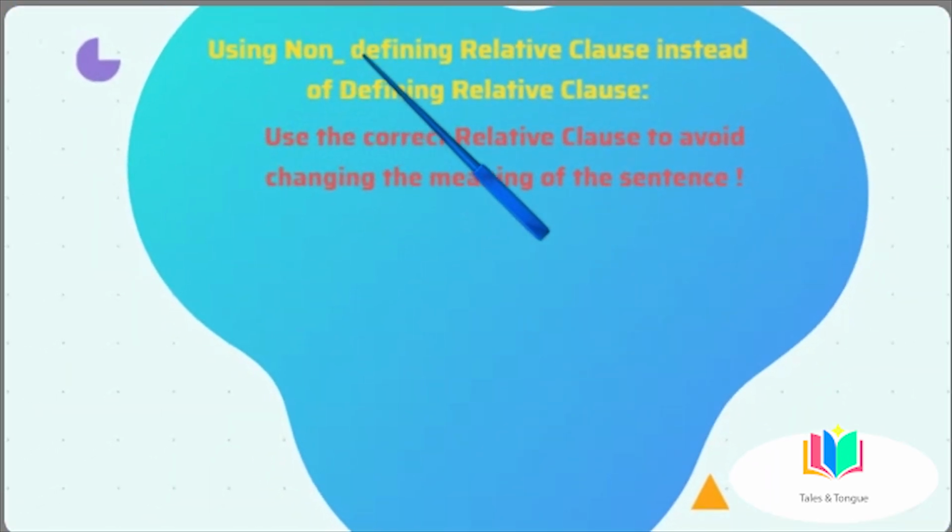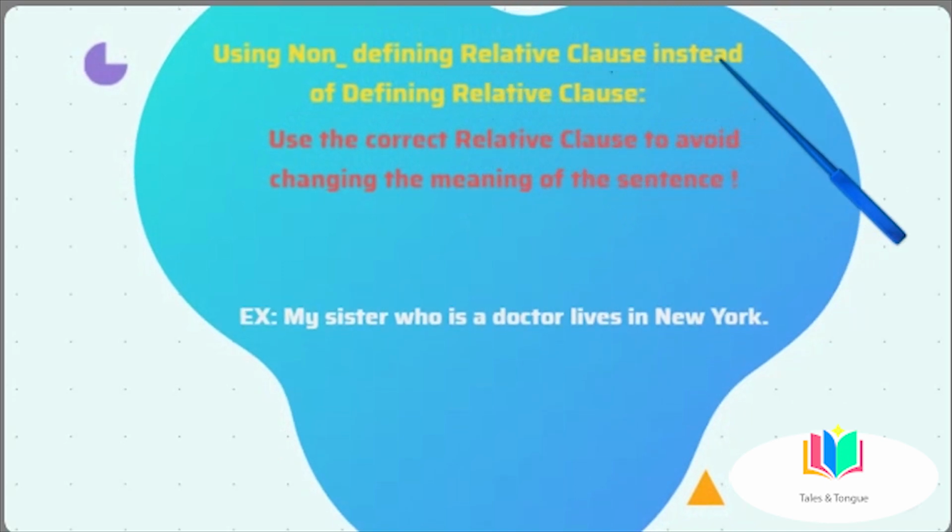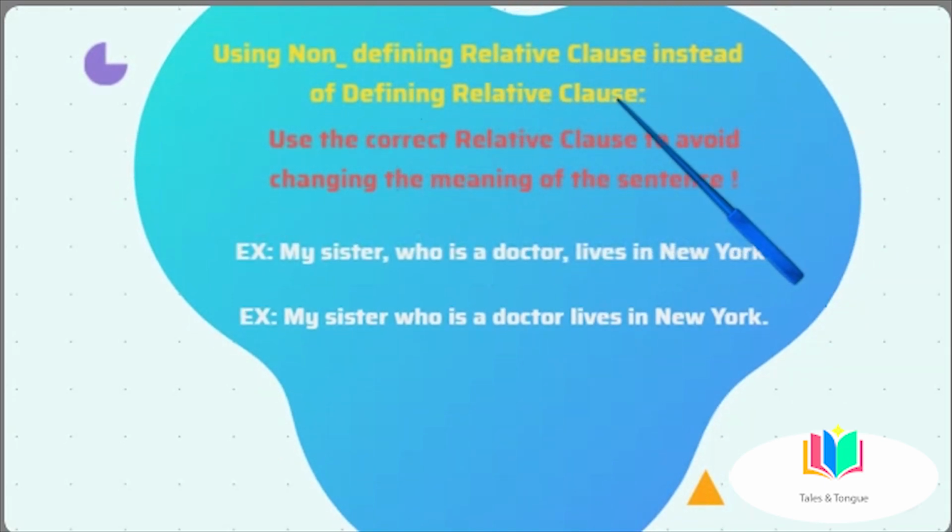Using non-defining relative clauses instead of defining clauses. It's important to use the correct type of relative clause to avoid changing the meaning of the sentence. For example, my sister, who is a doctor, lives in New York. My sister who is a doctor lives in New York.